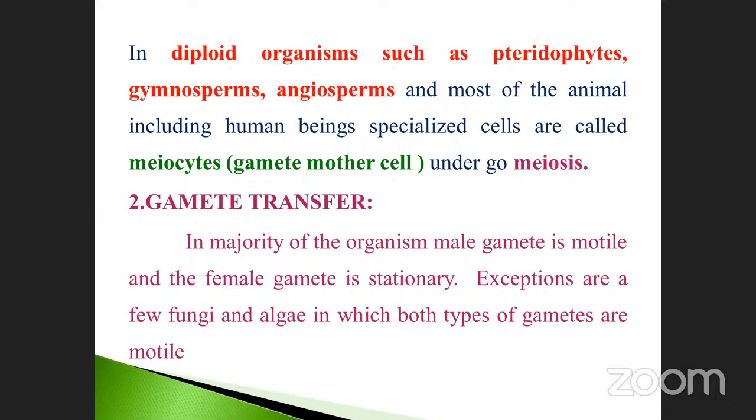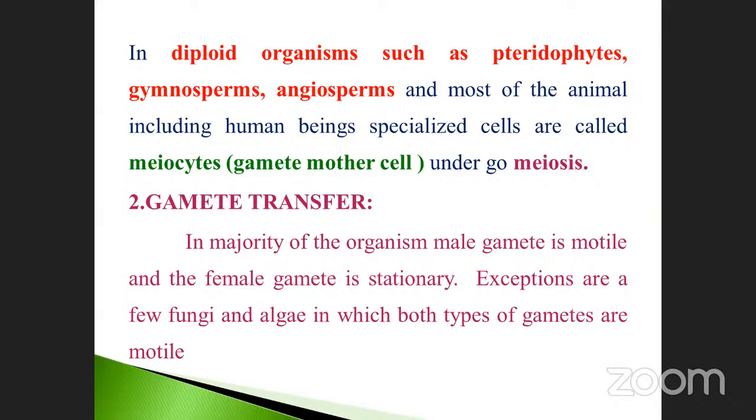Okay, see here, how the gamete will be transferred. In the majority of organisms, the male gamete is motile. Already told you, the male gamete is very, very important. It is a minute one. At the same time, the number of gametes will be more compared to the other. Suppose take an example of sperm, in millions. Take an example of anthers also, millions. Take an example of rose. It contains so many anthers. Okay.